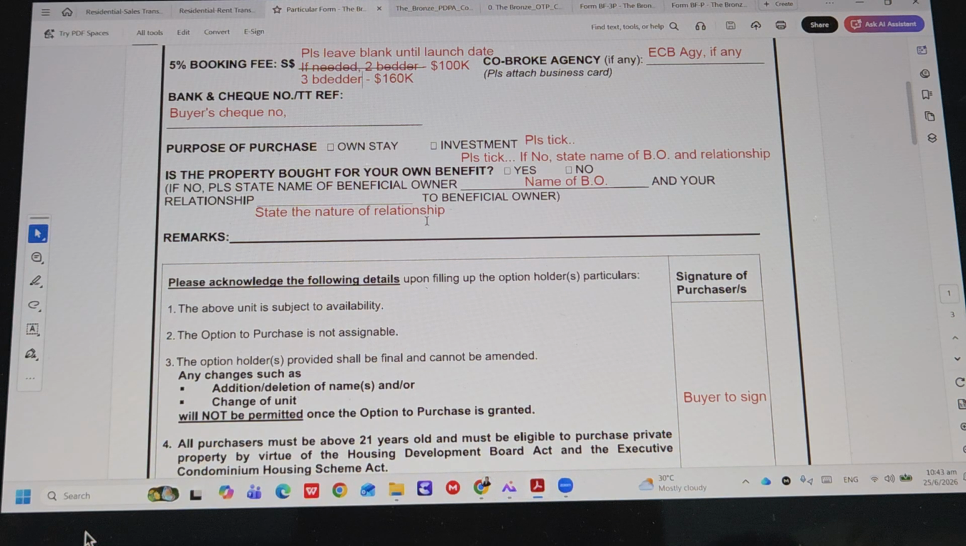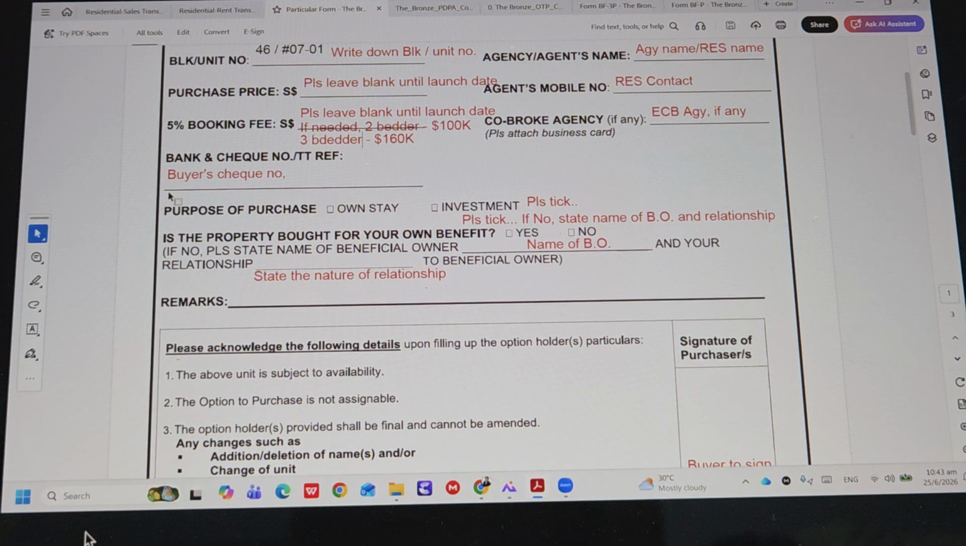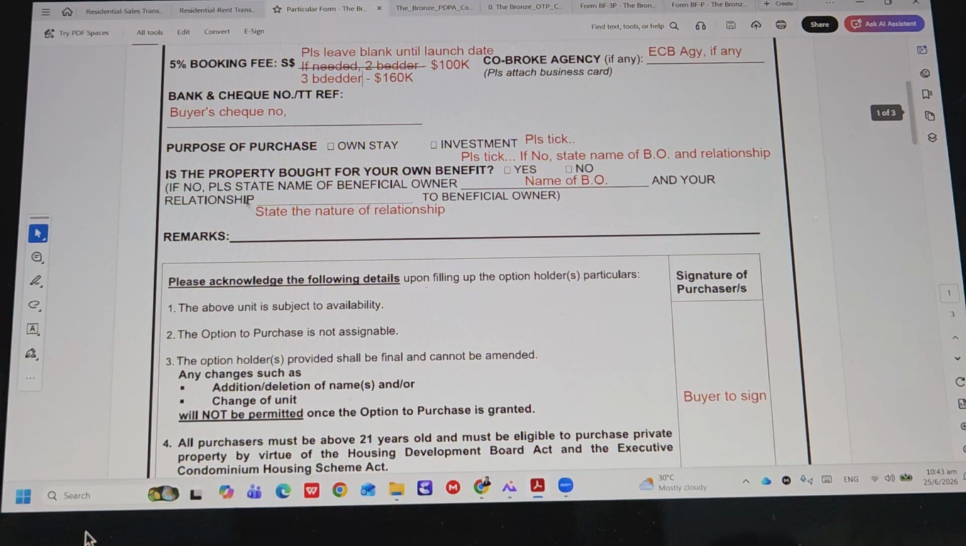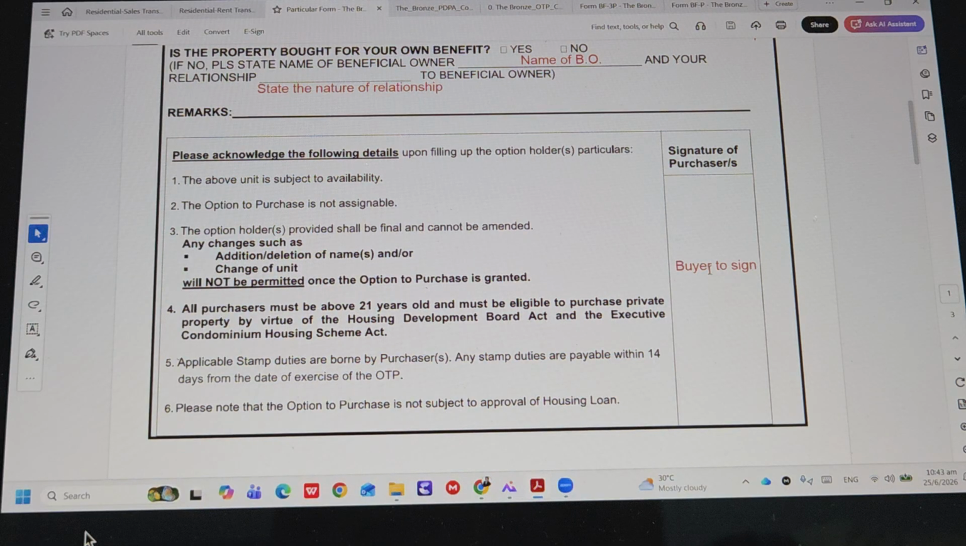Now, if it's two unrelated persons, you have to seek clarification from the developer whether they allow this to happen, where the check is from one party and the other party is a beneficial owner. But if they are related by blood relationship, then it's okay, you can write the relationship here. Following down, you move on to the next stage.